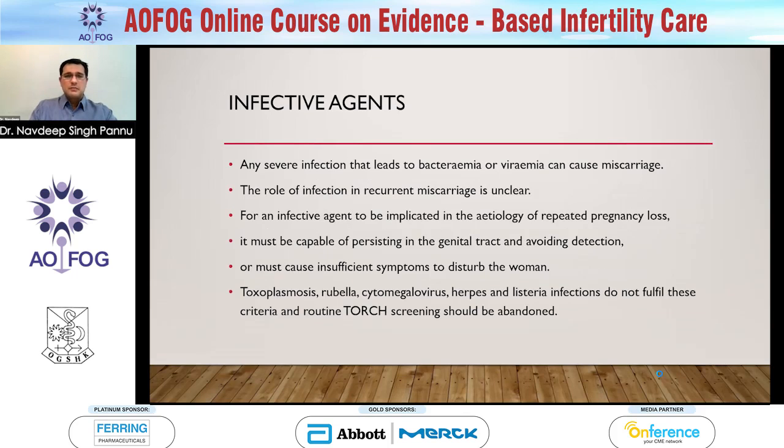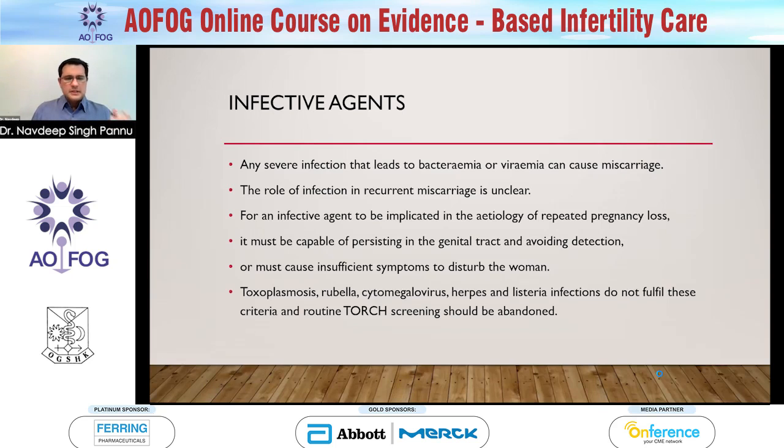Now, coming to our infective agents, we've been taught that the TORCH screening is something important, that all patients should be checked for toxoplasmosis, rubella, cytomegalovirus, herpes, diphtheria. But unfortunately, they do not persist in women, and it can be treated. And any severe infection which leads to bacteremia and septicemia can cause miscarriage, but whether it occurs in all of one lady's pregnancies and eventually causes a recurrent miscarriage, it's unclear.